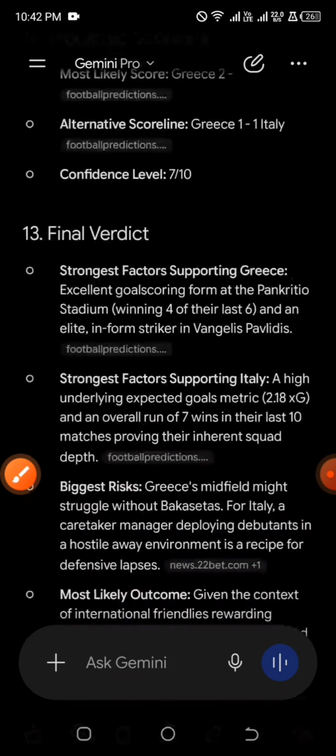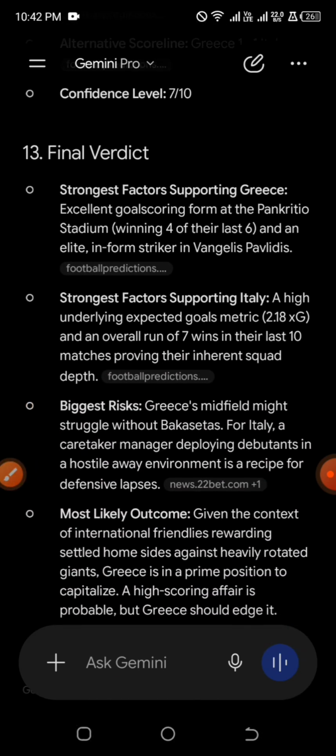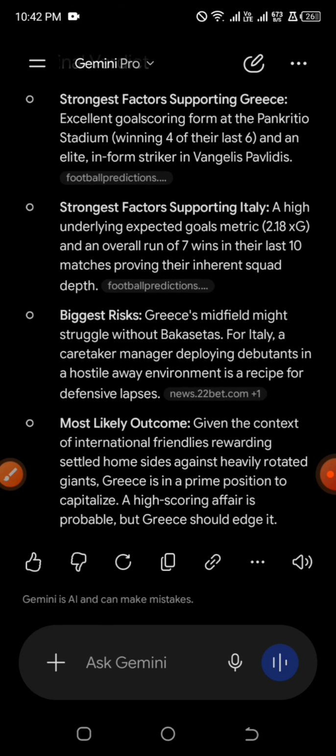The strongest factor supporting Greece: excellent goal scoring form at the Panthessaliko Stadium, winning 4 of their last 6 games, and an in-form elite striker. Okay, strongest factor supporting Italy. So we have another factor supporting the away team and biggest risk. Okay, we have the most likely outcome given the context of international friendlies, rewarding a settled home side against heavily rotated giants. Okay, yes, this thing used to happen very well.